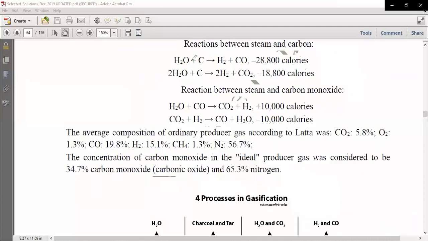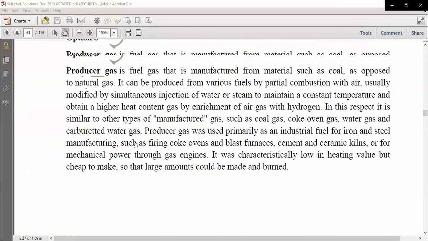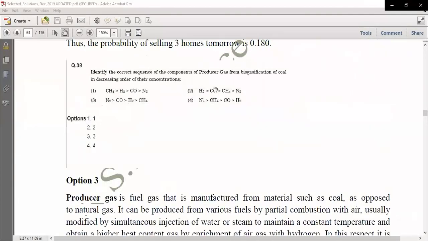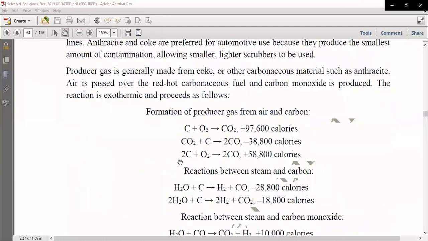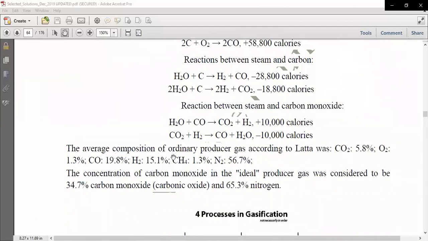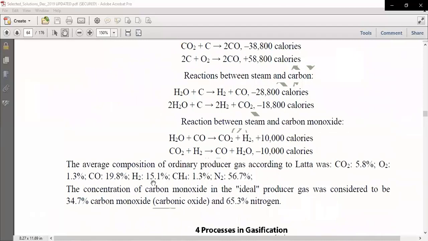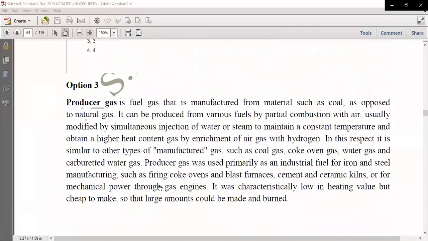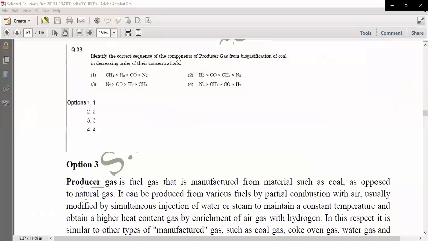In the given options, only one option has carbon monoxide preceded by nitrogen, because carbon monoxide is 19.8 followed by nitrogen 56.7. So nitrogen is maximum followed by carbon monoxide. Only one option has nitrogen maximum and carbon monoxide after that. So the third is the correct option. Question number 38, third is the correct option.